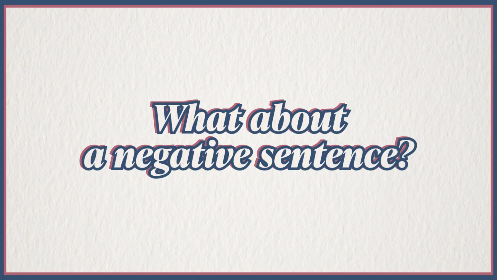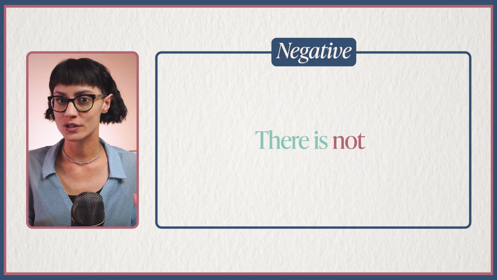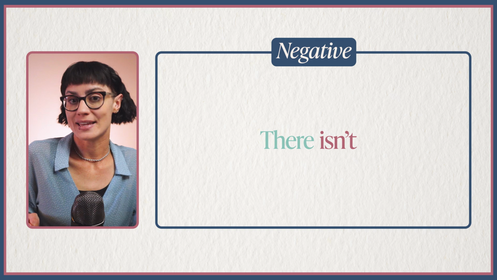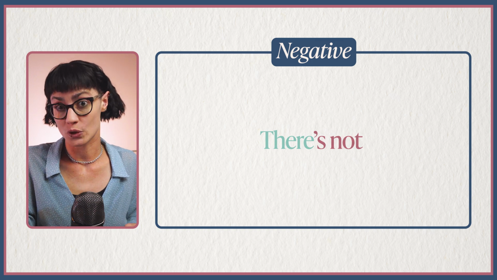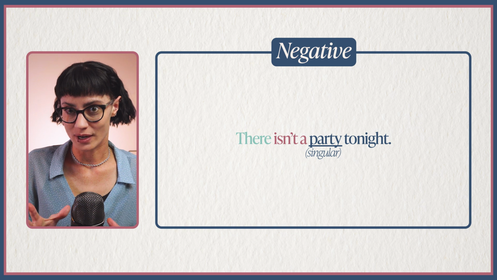But what about making a negative sentence? For there is, we can make there is not. Contracted to usually there isn't, but there's not is also acceptable. For uncountables, use there isn't any. There isn't any juice. For countable nouns, this can be a little bit more specific. So, for example, I could say there isn't a party tonight.